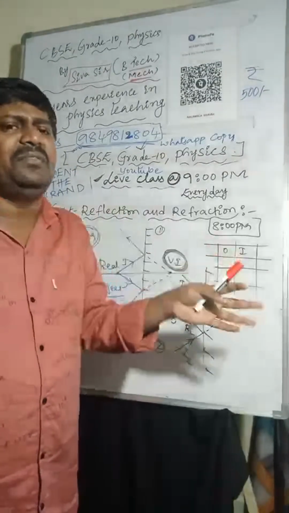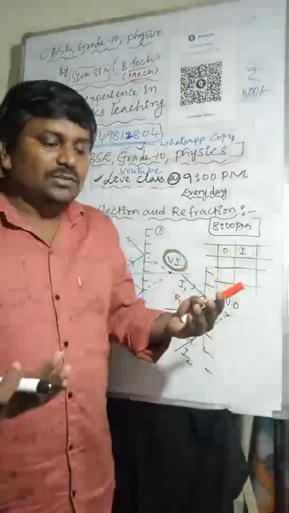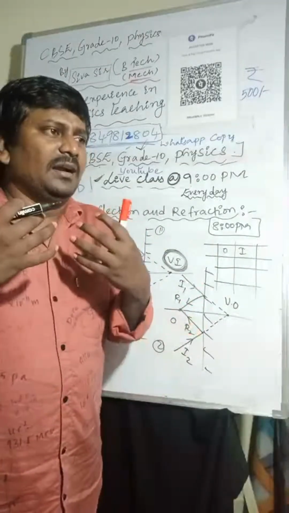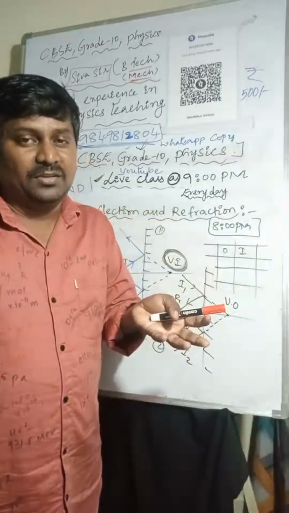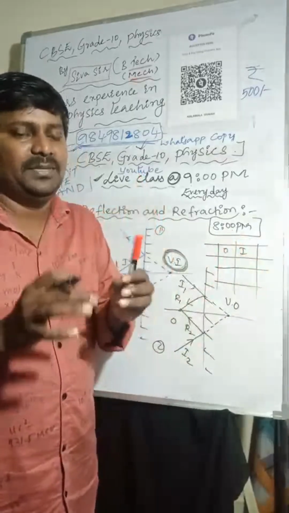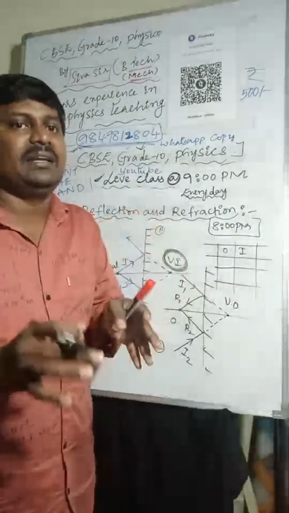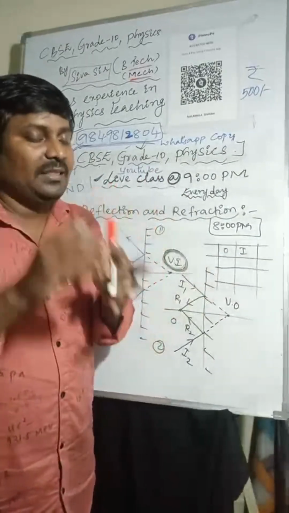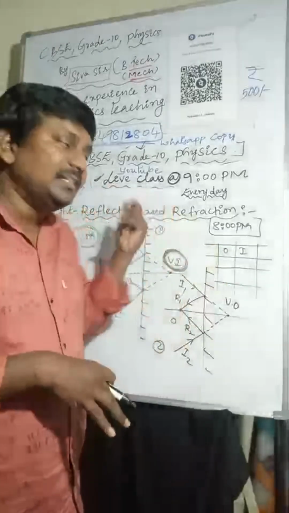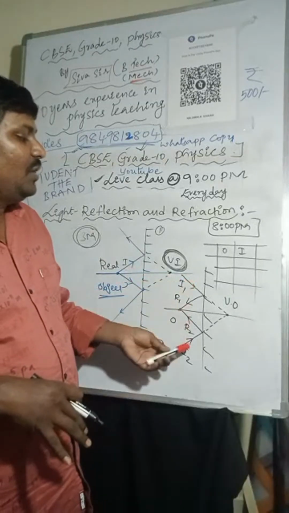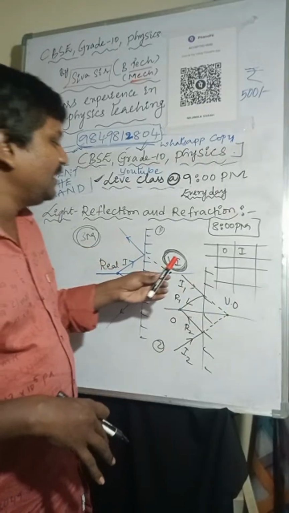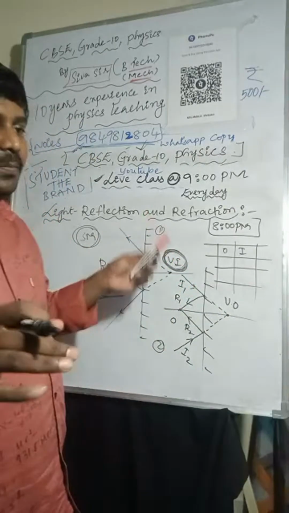You can see this in the coming concepts also, whether you take a plane mirror, lenses, concave mirror, convex mirror, convex lens or concave lens. If the dotted lines meet, meaning the extended light rays meet, then it is a virtual object or image. If the extended incident rays meet, it is a virtual object. If reflected light rays are extended, that is a virtual image. I hope it is very clear.